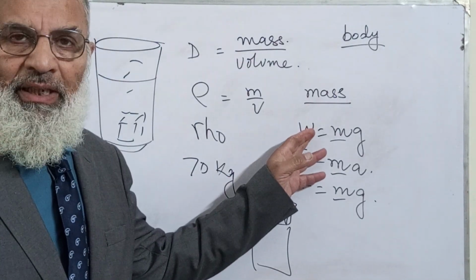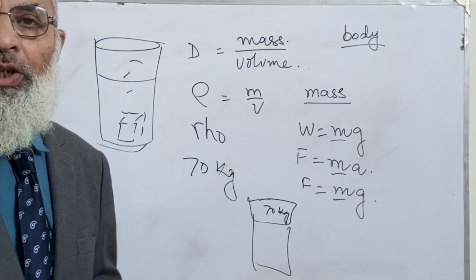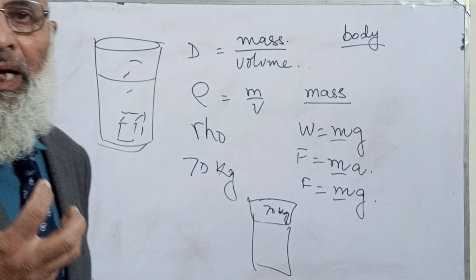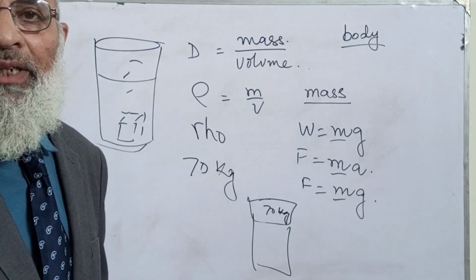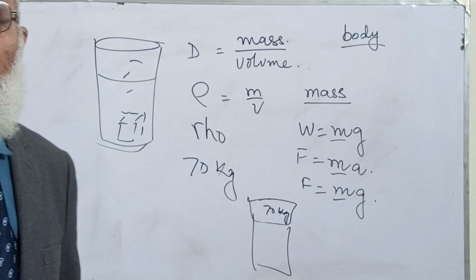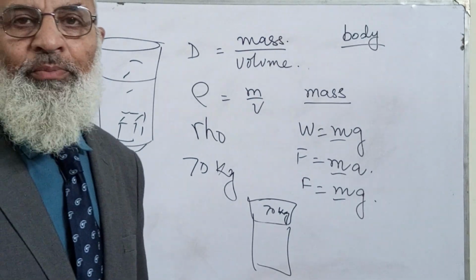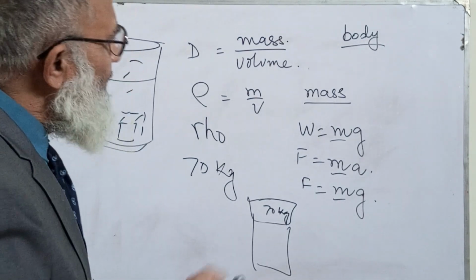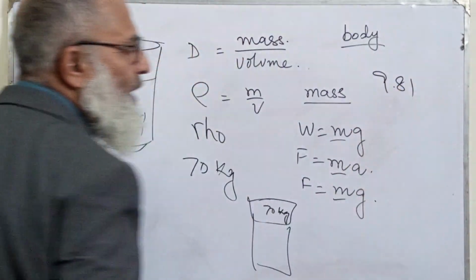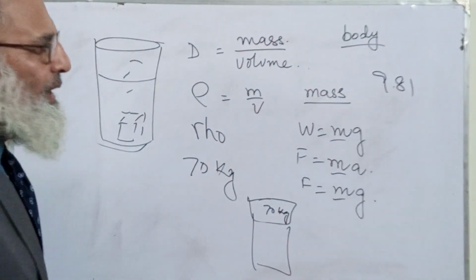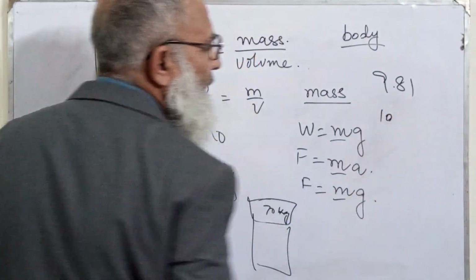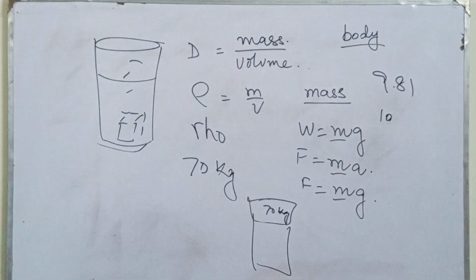That is my weight, because the earth is pulling me. I am affected by the gravitational pull, and in the MKS system, the gravitational pull is 9.81 meters per second squared, or roughly taken as 10 meters per second squared.